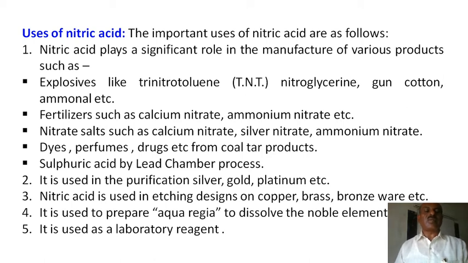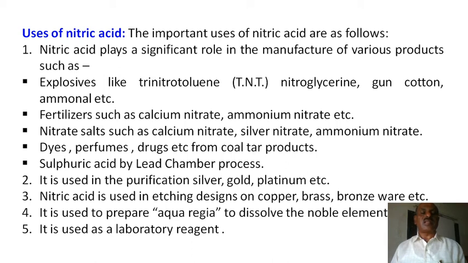Nitric acid is used in processing copper, brass and bronze. Many types of metals are processed with the help of nitric acid. It is also used to prepare aqua regia, which is a mixture of nitric acid and hydrochloric acid in a 1:3 proportion. So you obtain aqua regia, a very strong reagent. It is also used as a laboratory reagent. Different processes cannot be completed without nitric acid. So this is the number of uses.